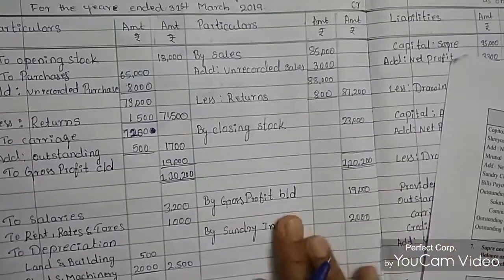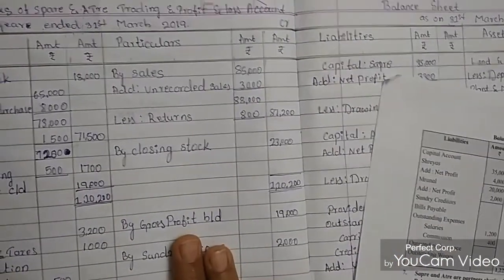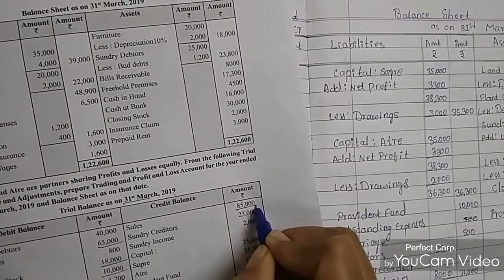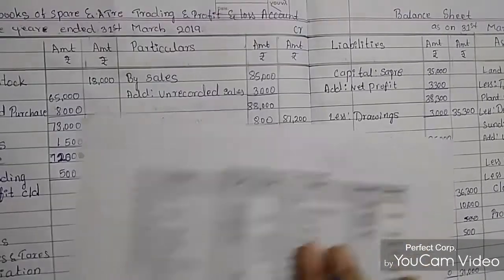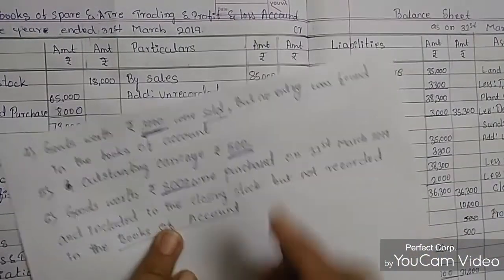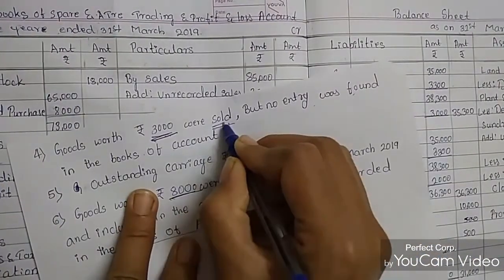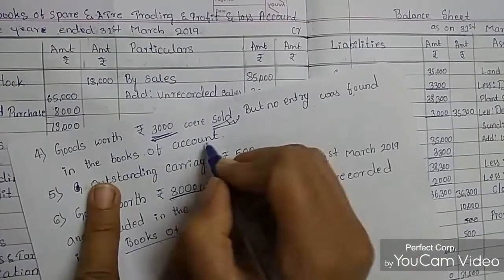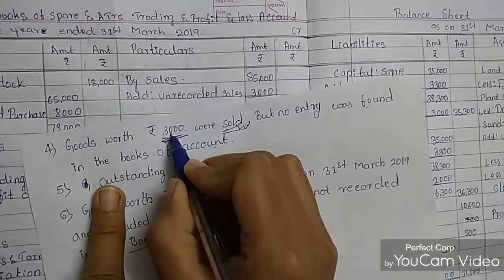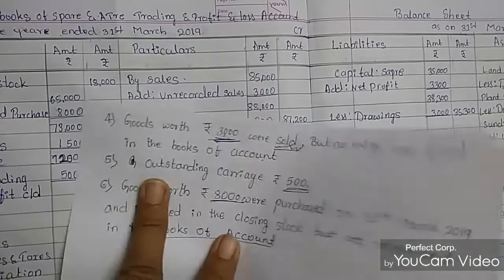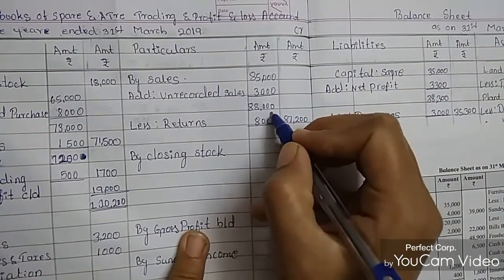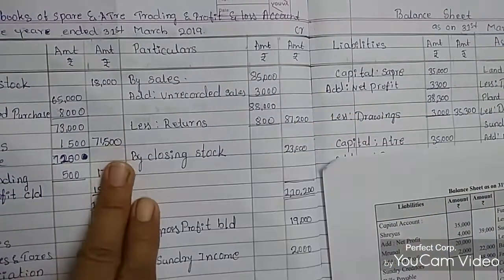Next is by sales. On the credit side we'll see the entries. So by sales. Sales amount is how much? 85,000. Sales amount is 85,000. Add unrecorded sales also. So they have not mentioned the unrecorded sales in the books of accounts. So we pass this entry to sales. So we need to add this 3,000 rupees with the sales. Then we got the amount of 85,000 plus 3,000. It becomes 88,000 rupees.